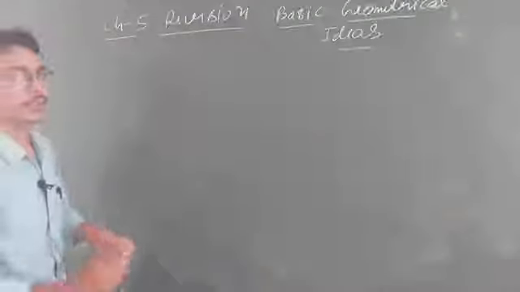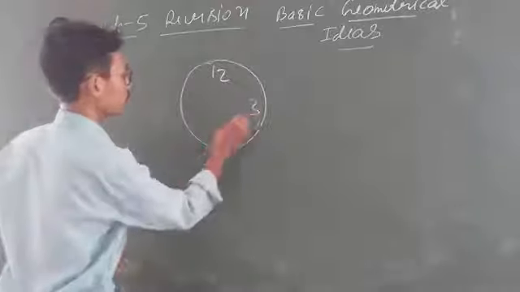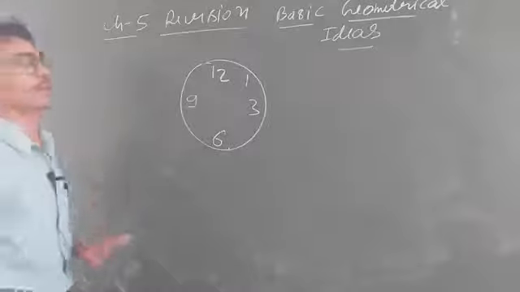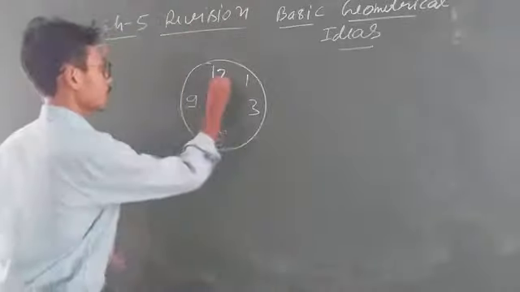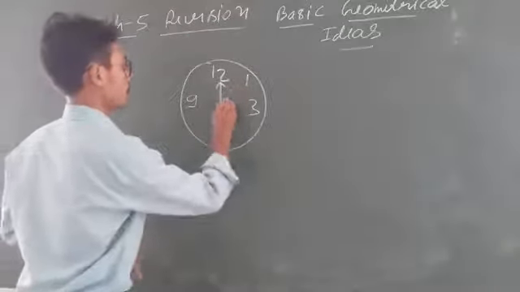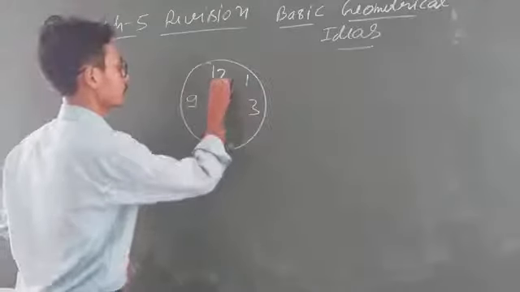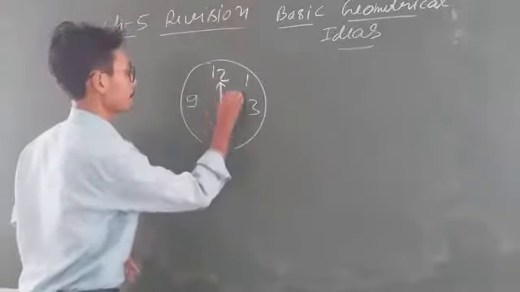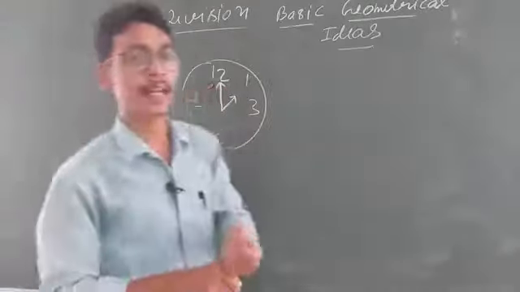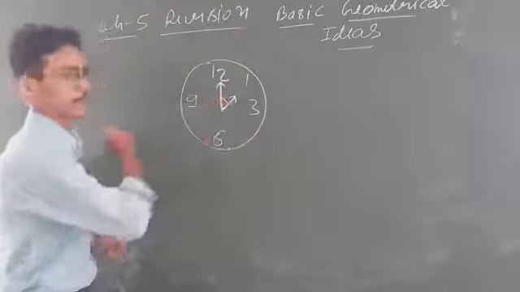One important thing, students. Again, if this is our clock, 12, 6, 3, 9, let us assume 1. So always remember, the angle between the hour marks will always be equal to 30 degree.